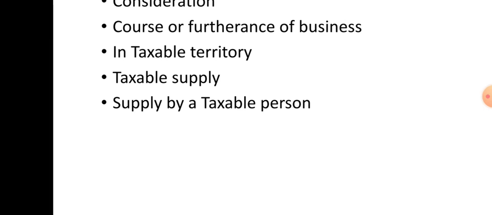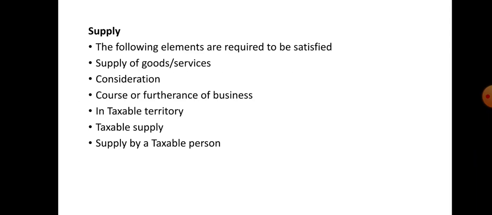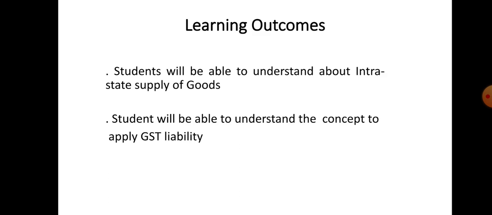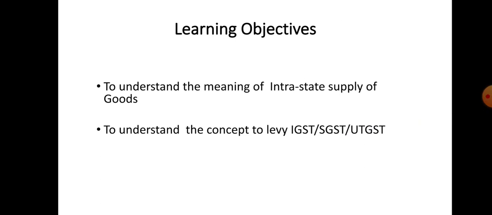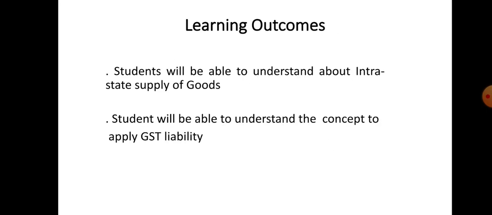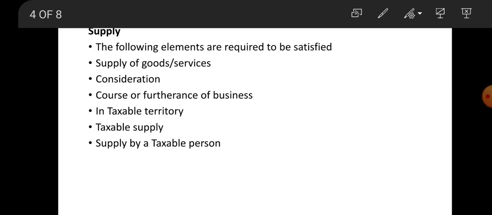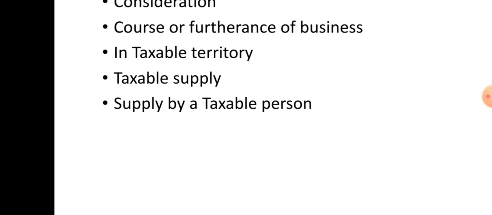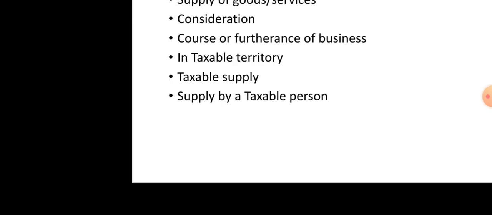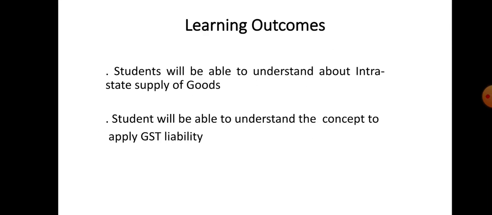The supply includes all forms of supply, including agreeing to supply, when they are for consideration. Supply has to fulfill certain conditions: the supply should be of goods or services; secondly, there must be a consideration; thirdly, it is done for the furtherance of business; whatever supply is made has to be within the taxable territory only; and it has to be a taxable supply.